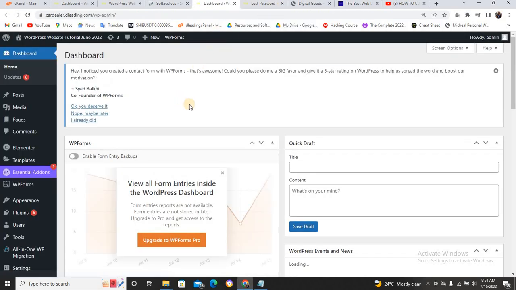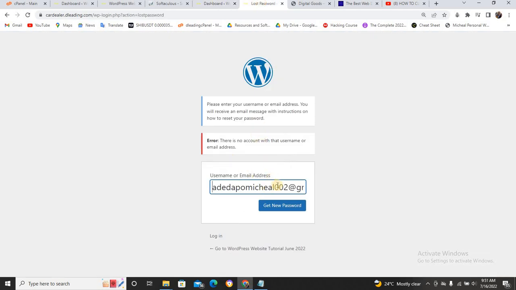Now, can you see now? This is one thing I want you to know. Let me tell you something that you need to understand. There are several ways to log into your website, even though you forget your password. I need to follow this procedure. Can you see? The same thing I cannot log in here is what I log in through this place. But I think I can just bypass it. But in your own case, it does not mean that this is going to show to you. I don't know why it showed to me.